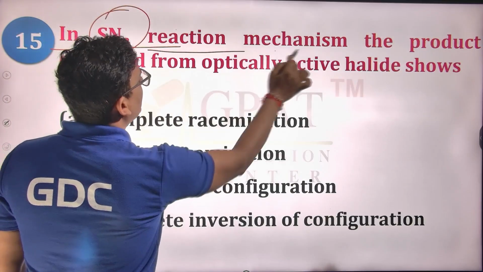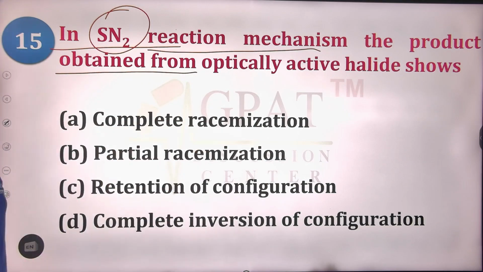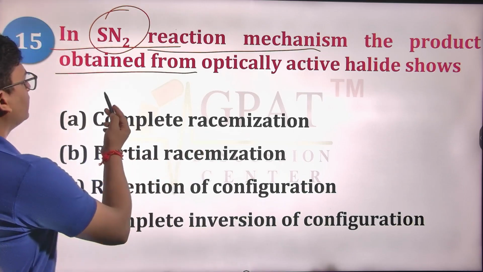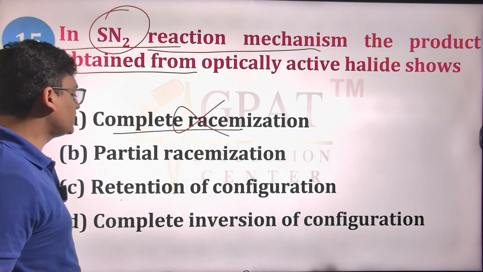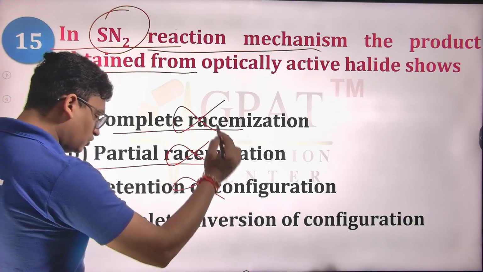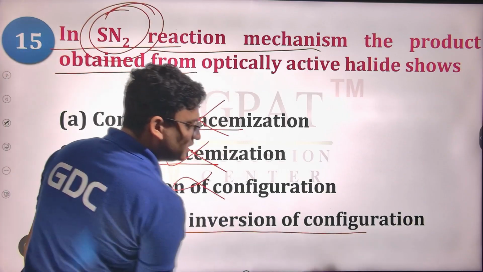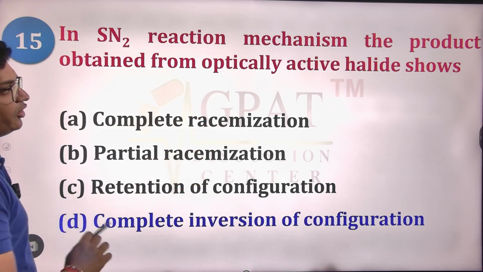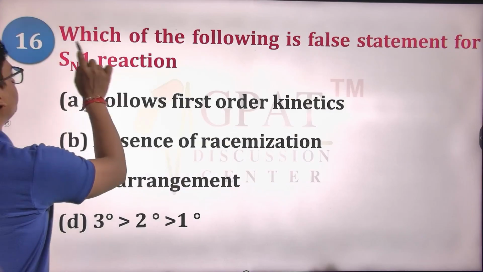In the SN2 reaction mechanism, the product obtained from optically active halides shows... complete racemization? No, racemization occurs in SN1 reaction. Partial racemization, not at all. Retention, no. Complete inversion. For SN2, there is always a complete inversion in configuration. So D option is only correct for the SN2 reaction, complete inversion in configuration.